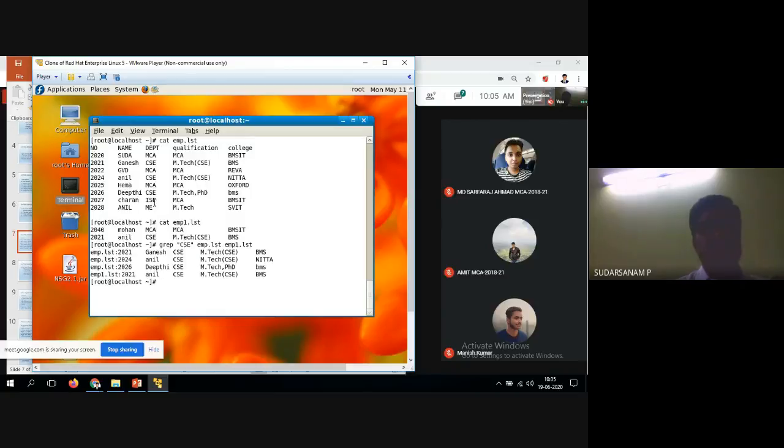Next one is CSC, and one more, this is nothing but the emp1.list 2021, that is nothing but this one and this one. So whenever you are going for the grep command and using two file names, wherever the first file name got matched, that will be displayed. Another one is the second file name, it will also be displayed where it is matching that content. See now two files are utilized.